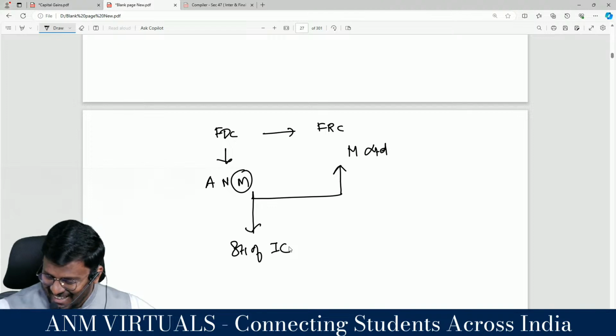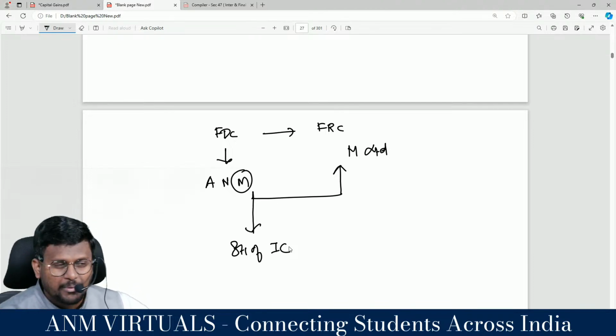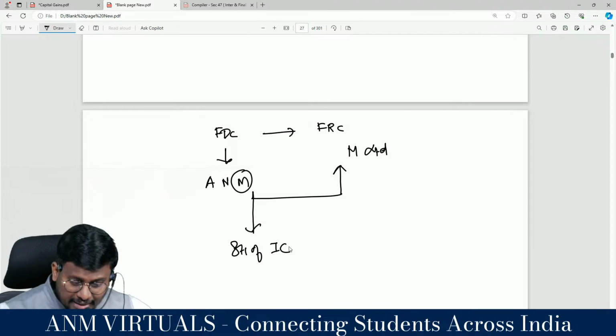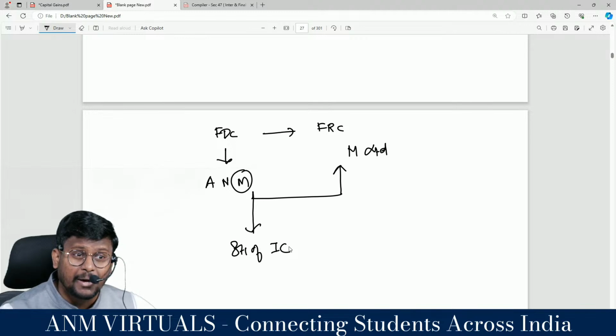When they demerge, my dear lovable students, they will even transfer the shares of the Indian company. Actually this is a transfer, but this will not be regarded as transfer in the hands of the demerged foreign company.